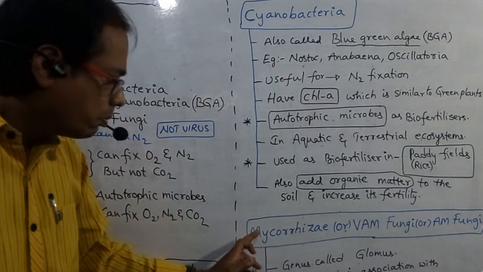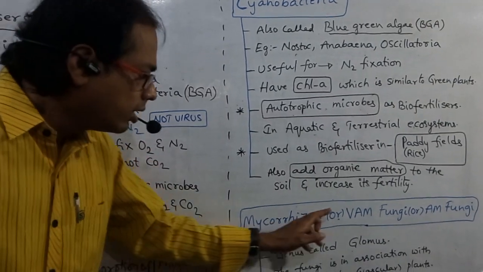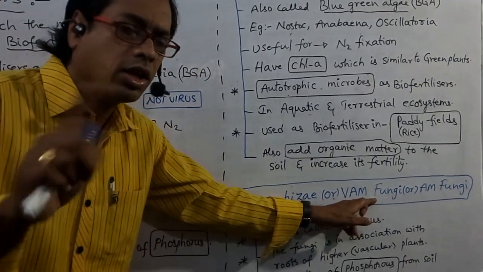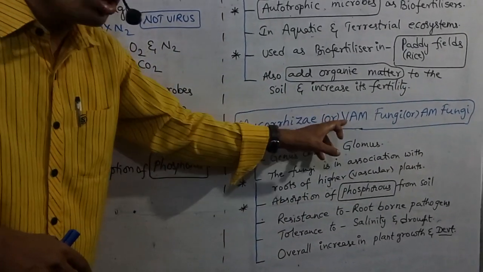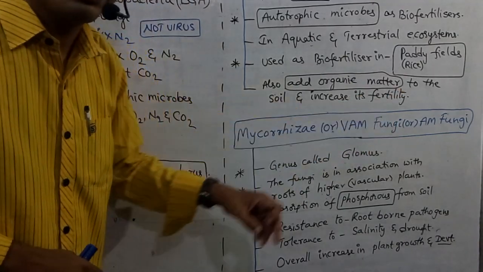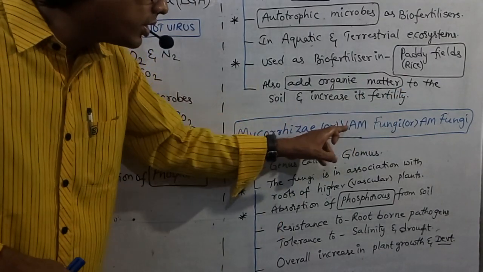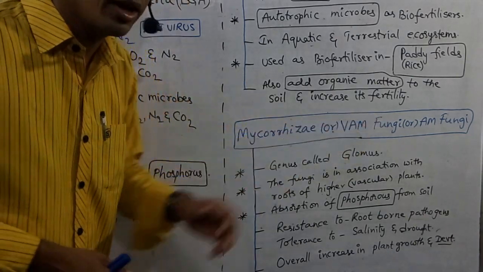And next one, mycorrhiza. Mycorrhiza is also called VAM fungi, also called AM fungi. VAM fungi means vesicular arbuscular mycorrhizal fungi.